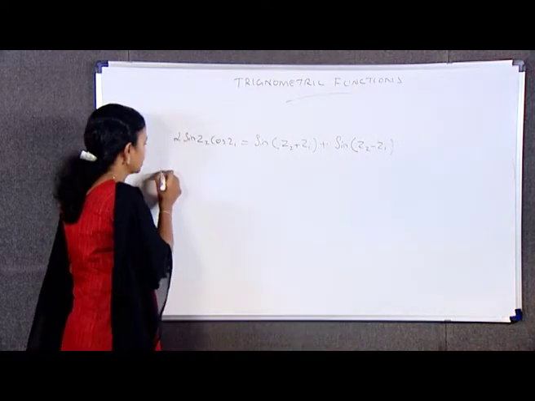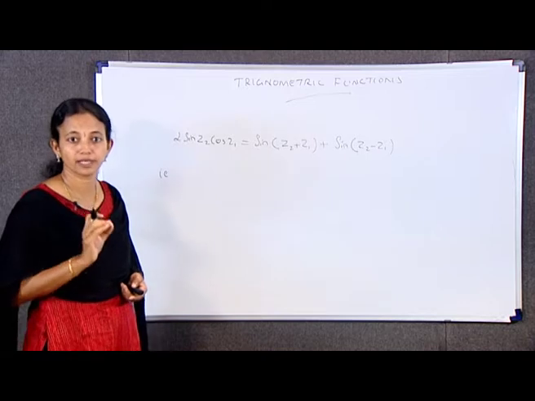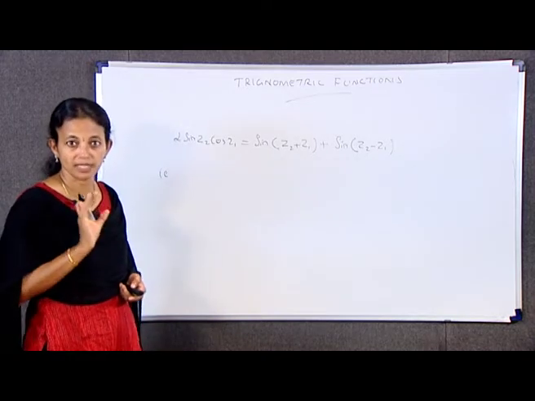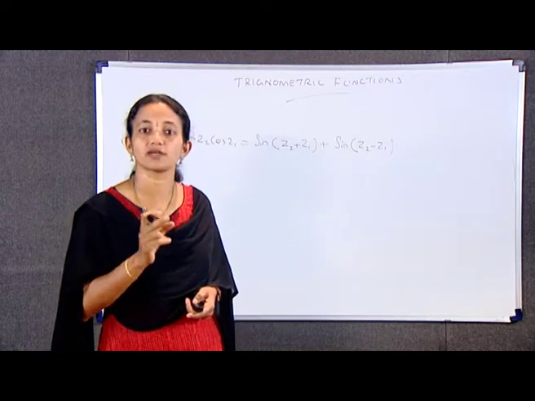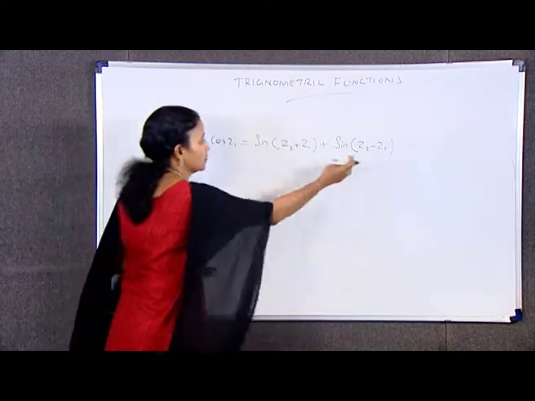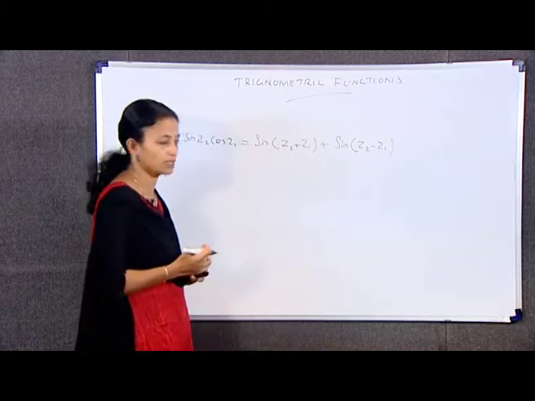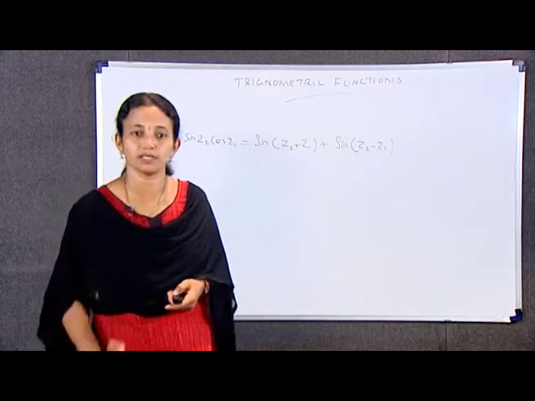Here I am taking minus outside, so it becomes minus of (Z1 minus Z2).